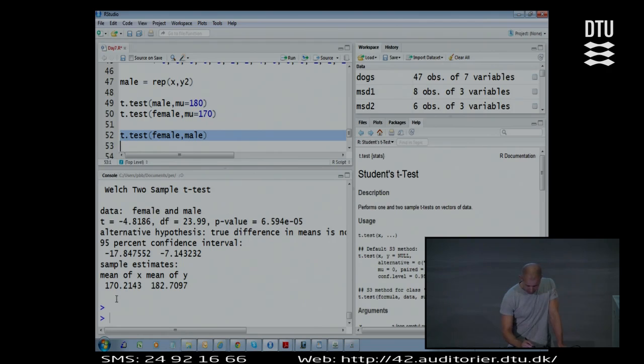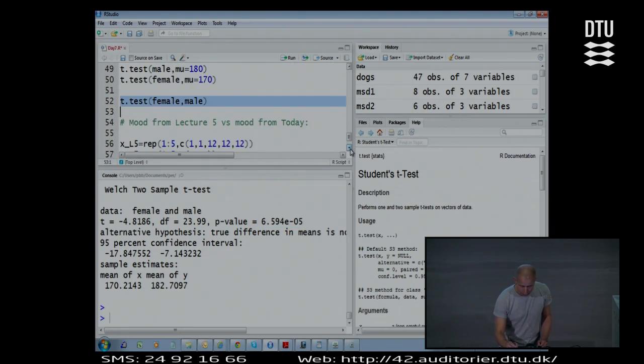So here's the average height of the females in the study was 170. The average height of the males was 183. The confidence interval like this, strongly, clearly away from 0. So definitely by this small sample, we have strong evidence. And let's not even start discussing whether it should be one or two-way. P-value is very, very small. So of course, as we all knew in advance, the average height between our genders is not the same. We have proved it very strongly by this small example.